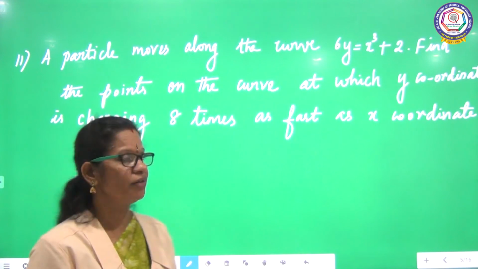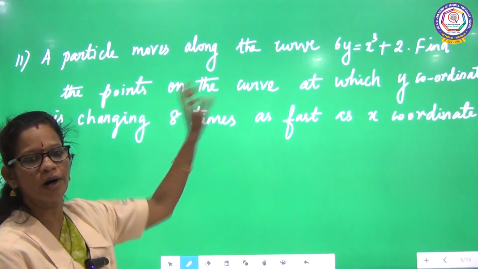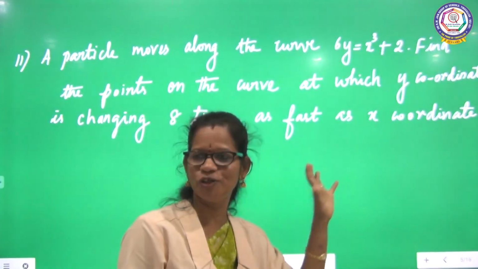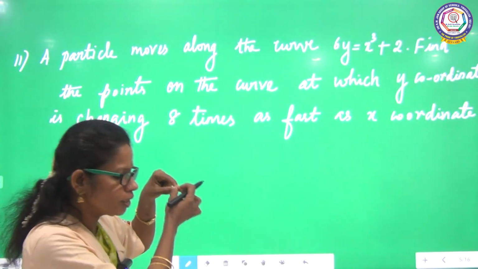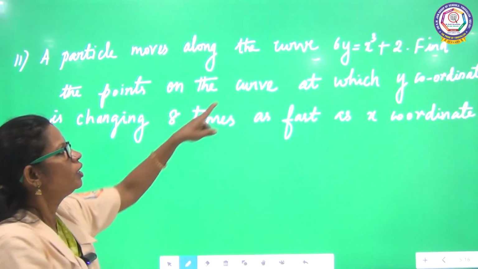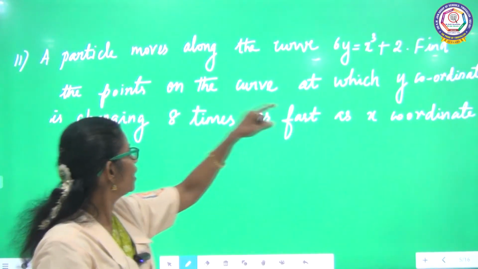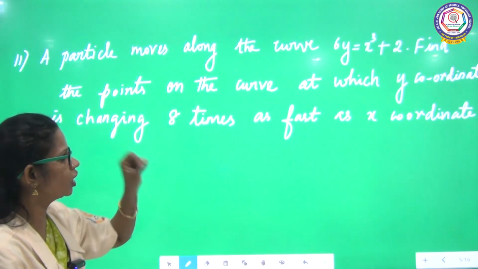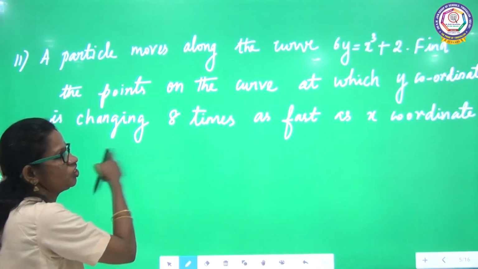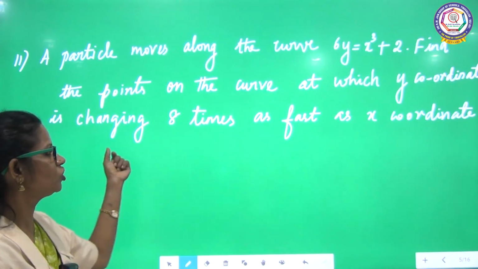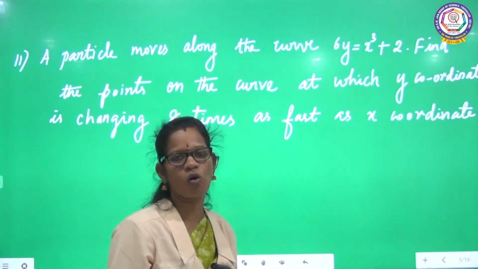Question number 11. A particle moves along a curve. When you see the question, what comes to your mind? Like physics, right? The particle means the point moves along the curve 6y equal to x cube plus 2. Find the points on the curve at which the y coordinate is changing 8 times as fast as the x coordinate.